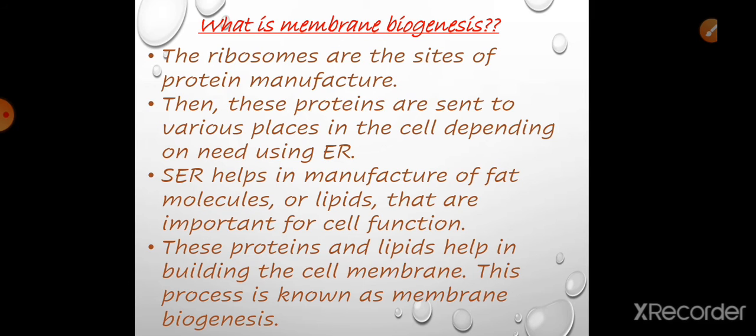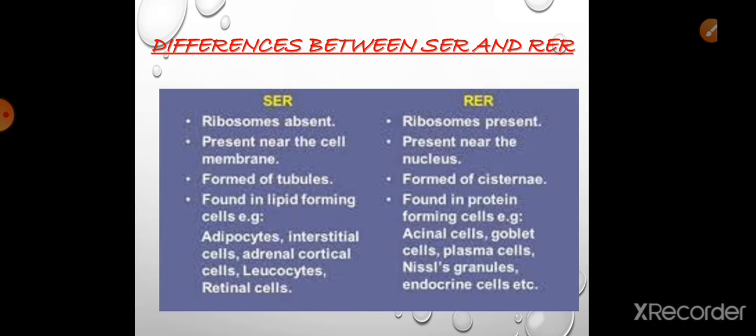While telling about the cell membrane, I said that the cell membrane is made up of proteins and lipids. So the proteins from rough endoplasmic reticulum and lipids from smooth endoplasmic reticulum both help in building the cell membrane. This process is known as membrane biogenesis. Next, the difference between smooth endoplasmic reticulum and rough endoplasmic reticulum.